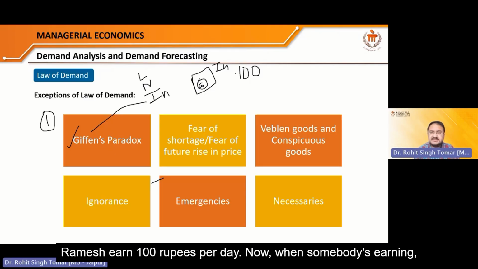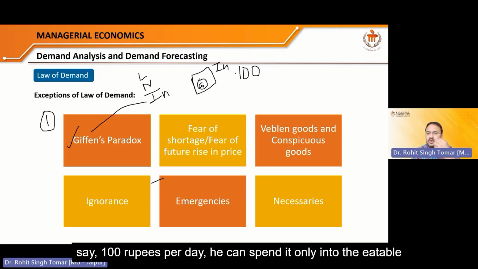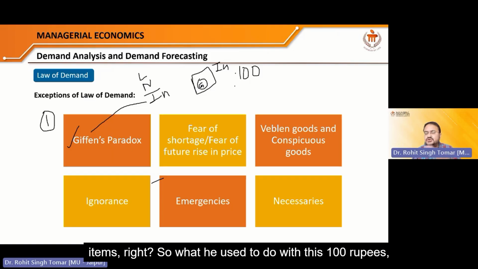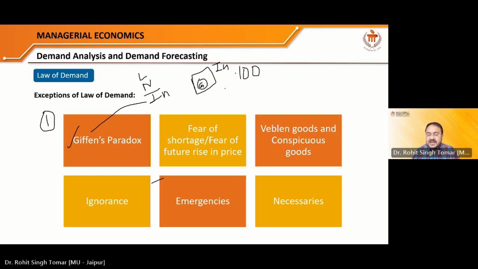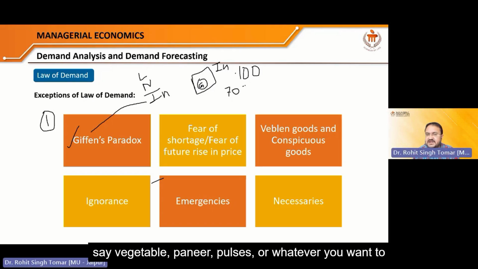Now, when somebody is earning, say, 100 rupees per day, he can spend it only on eatable items, right? So what he used to do with this 100 rupees, he used to spend 70 rupees on, say, vegetables, paneer, pulses, or whatever you want to say, mutton, chicken.